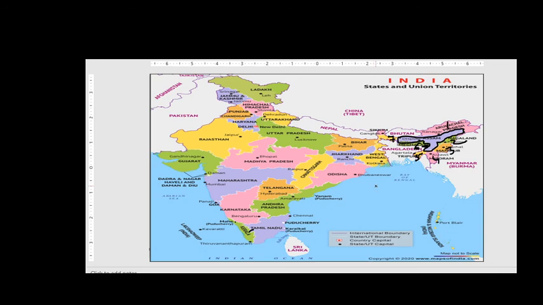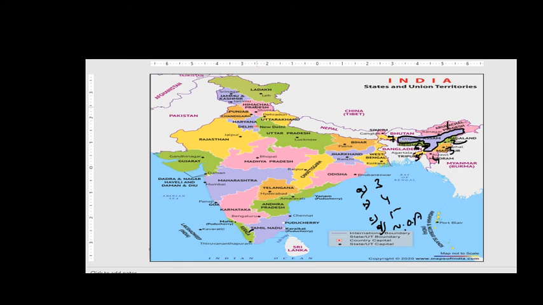The options are 3 states, 4 states, 5 states, none of the above, right, friends? So option A, B, C and D. I am asking only about the states, not regarding the UTs, right friends?